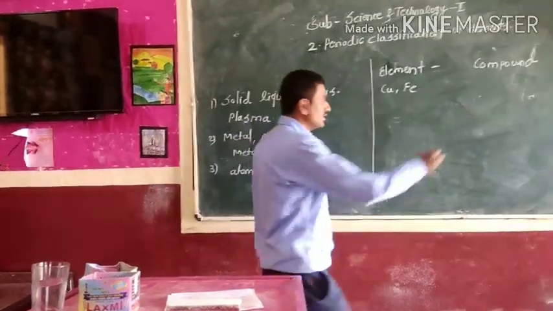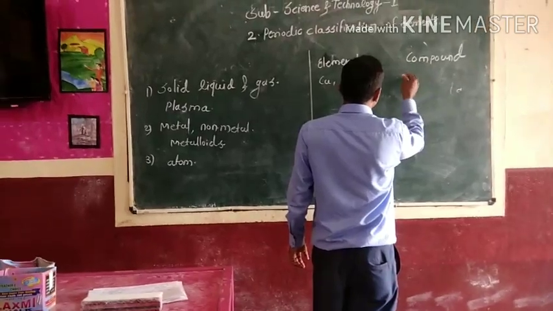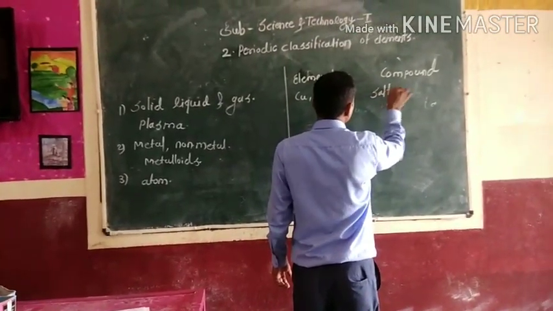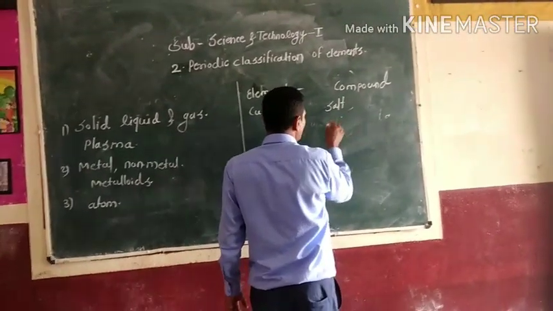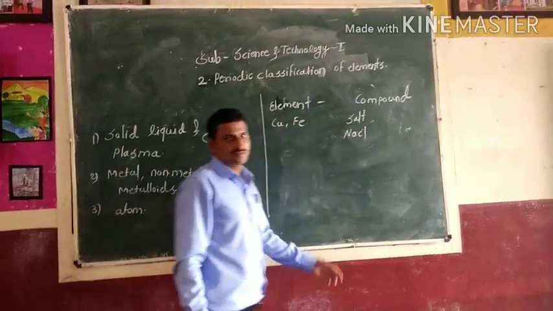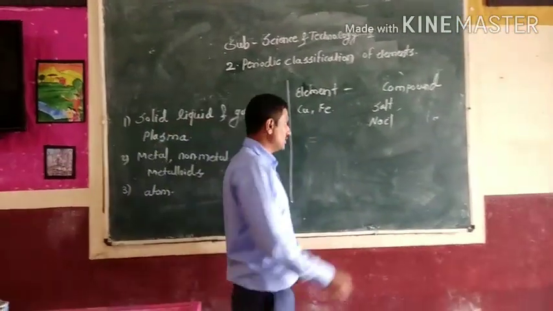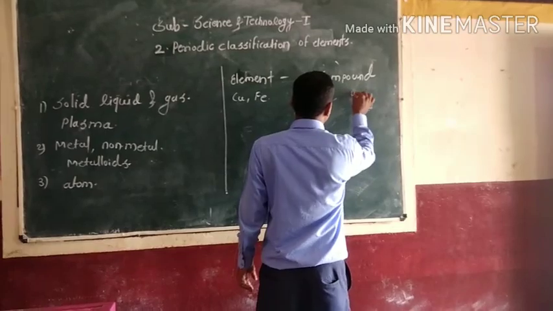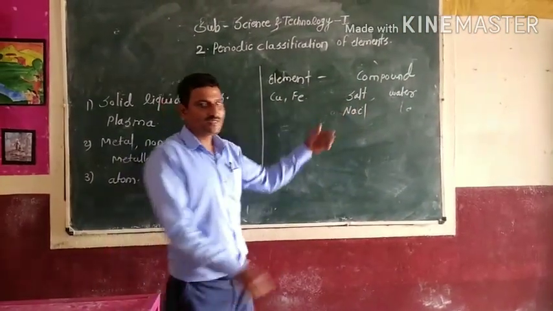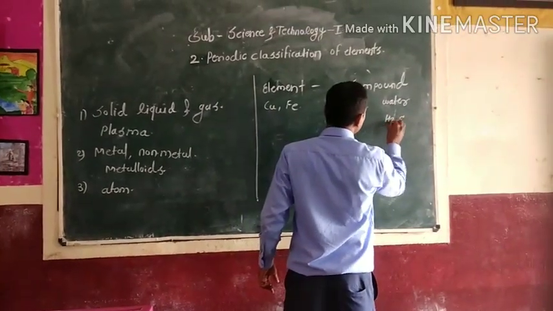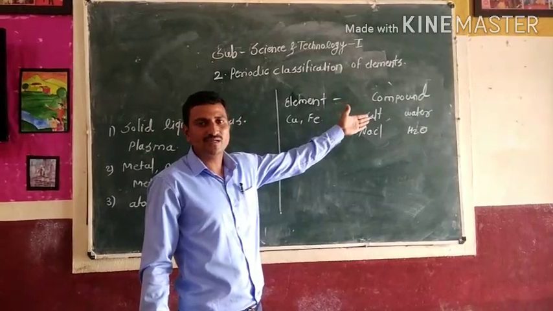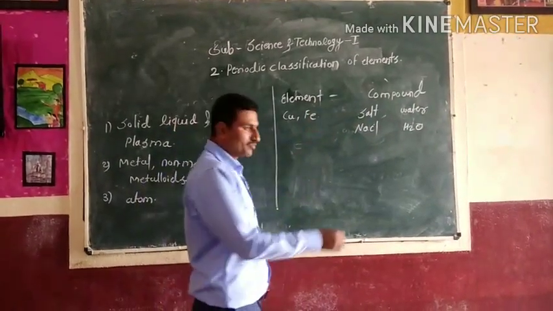For example, among the compounds we know generally is salt. The molecular formula of salt is NaCl. Another example is water. The molecular formula of water is H2O. So these are compounds, separated by chemical process.